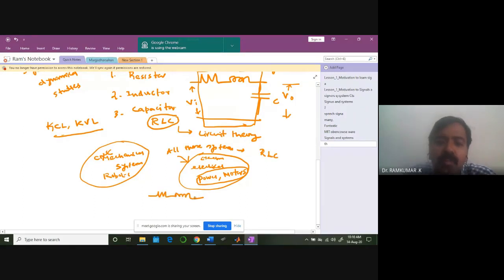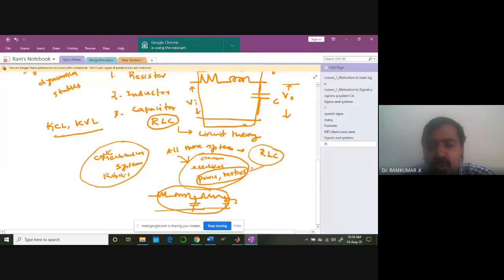You can have various combinations of it. You may have RL like this, if there is a combination. The combination of RLC circuitries can fetch you all kinds of electrical systems. It is a very powerful idea. So a good understanding of mass spring damper and RLC circuitry is going to help you a lot in studying different kinds of systems.